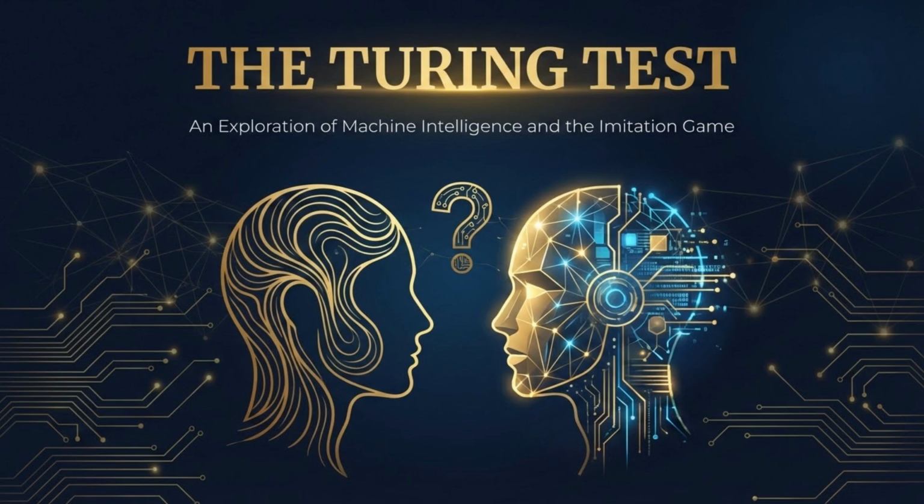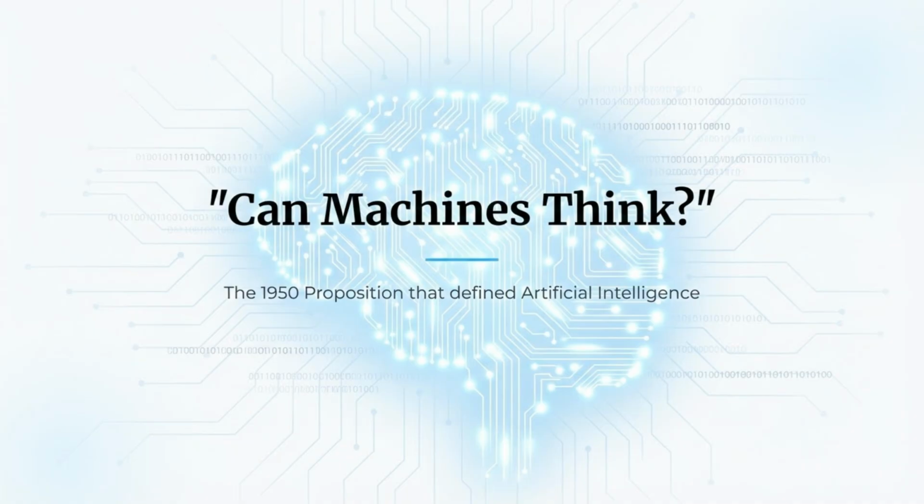Welcome to this video exploring the Turing Test, an examination of machine intelligence and the famous imitation game. We will explore how this concept has evolved and its relevance today. The core question posed by Alan Turing in 1950 was, can machines think? This proposition not only defined the field of artificial intelligence, but also provided a measurable goal.